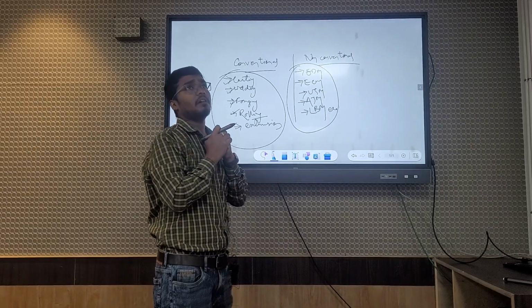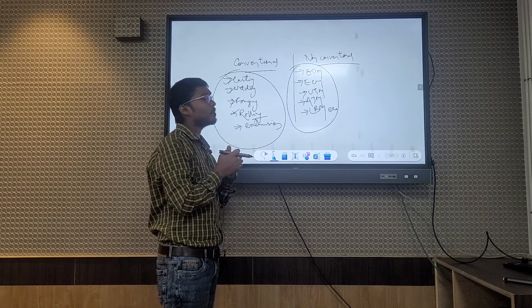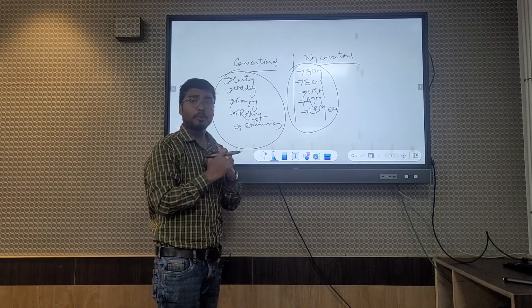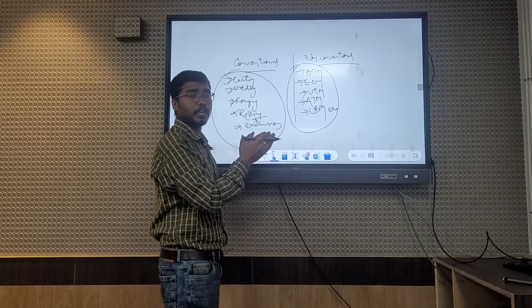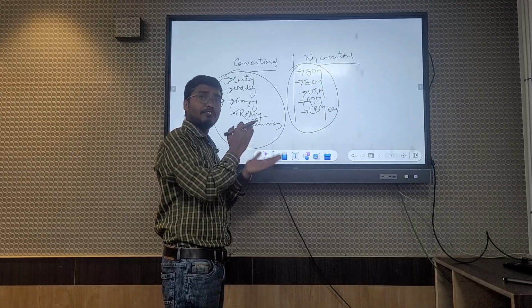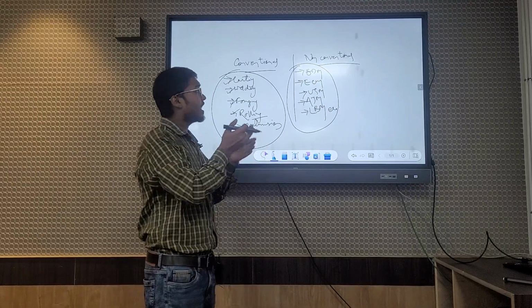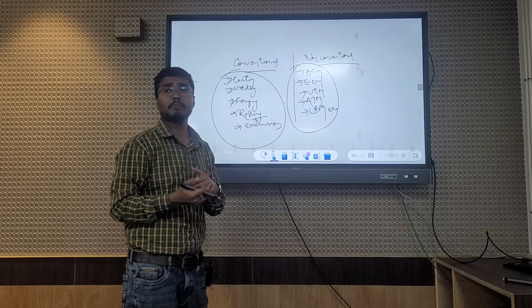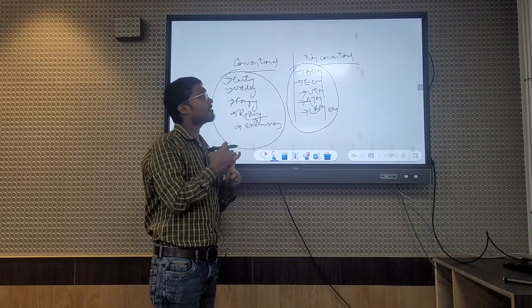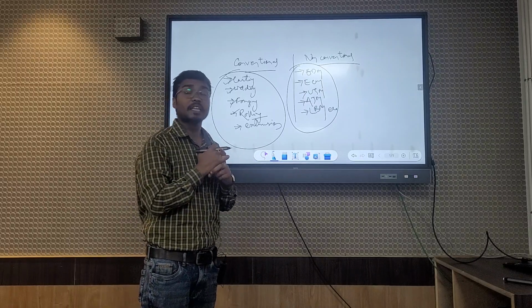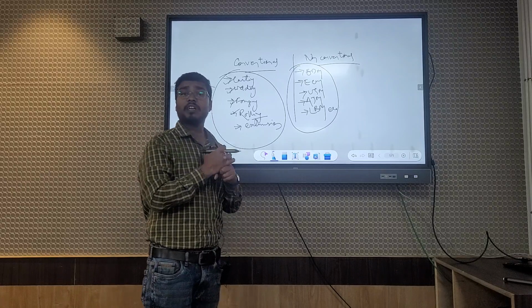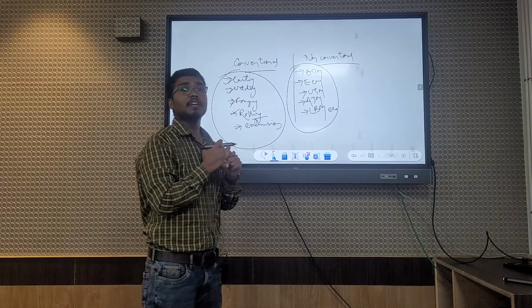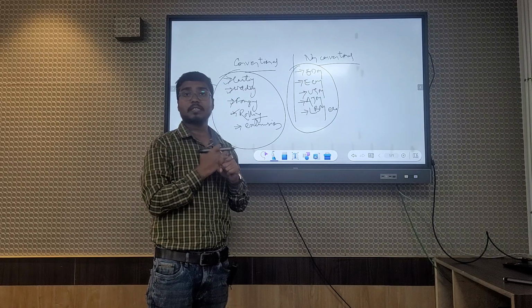So, from our point of view, which one would be the good one? From my point of view, I will say both are good, but there are some advantages and disadvantages in both conventional and non-conventional machining processes. The main disadvantage of non-conventional processes is that we need one source of electricity for these manufacturing processes.